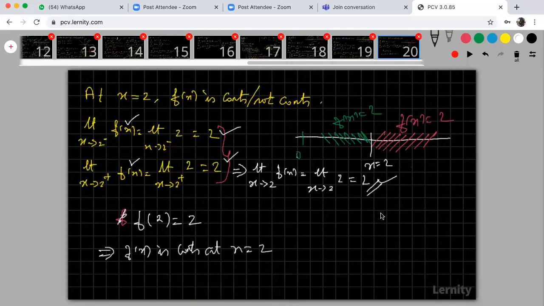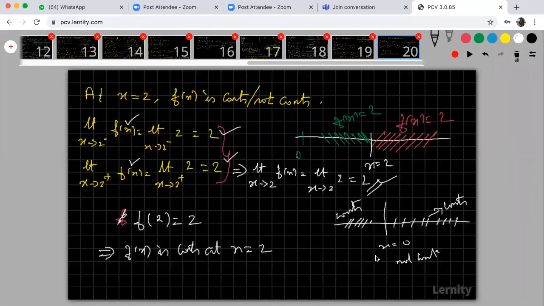Please note that. The important point is at x is equal to 0, the function is not continuous. But if you take any value other than x is equal to 0, the function is continuous. If you take below x is equal to 0, the function is continuous.